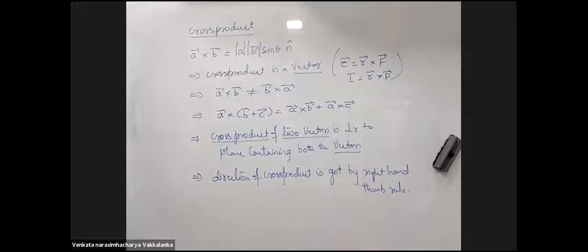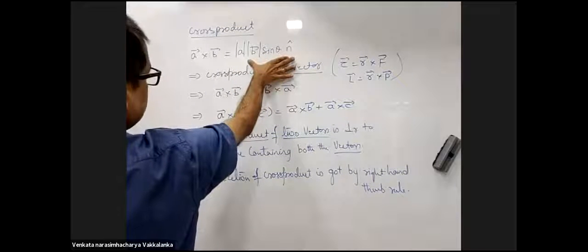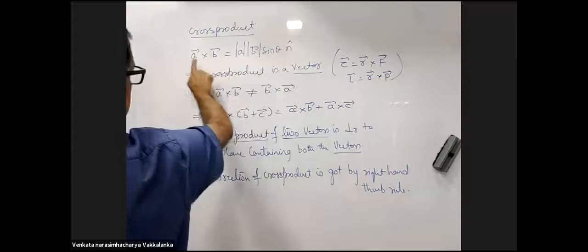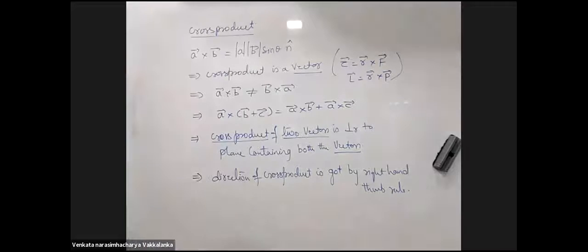But sir, cross product is a multiplication of 3 scalar quantities, no? Like 3 numbers: A, B, and sine theta. Magnitude of A into magnitude of B into sine theta. So how can it have a direction? This is the magnitude of this vector. This is the direction. The cross product is defined as A B sine theta into n cap. N cap is the direction of the cross product. It will be perpendicular to the plane containing A and B.